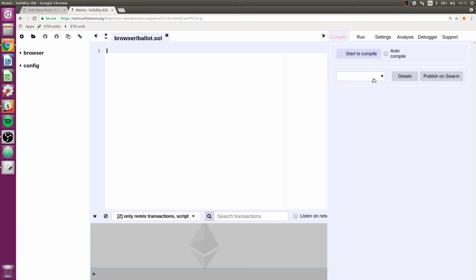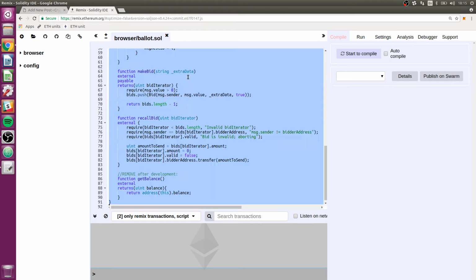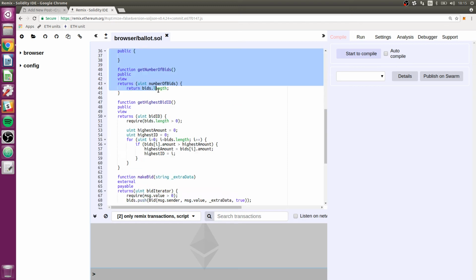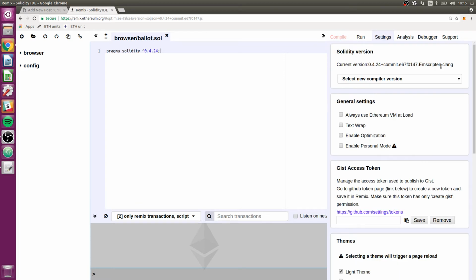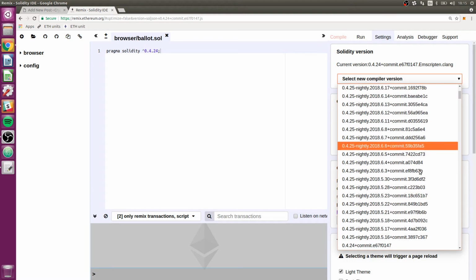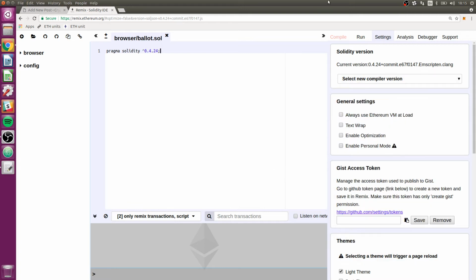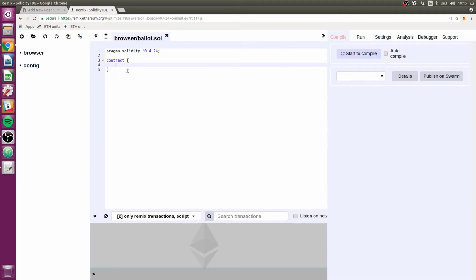So once again, I'm gonna go pragma solidity. Of course, I always forget the syntax of this first line, so I'm just going to Control-Z and leave that in there. And is that actually the latest version? It is the latest stable version. Okay, so I'm going to keep it like that. All right, and then contract. Okay, and just like before, I think this is compilable. So that's our starting point once again.